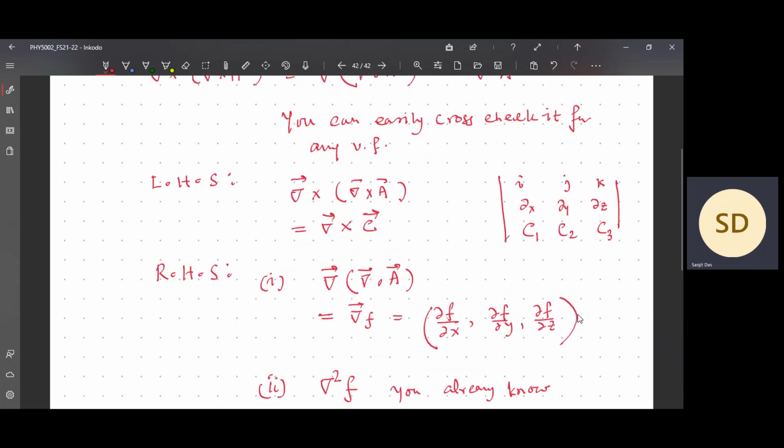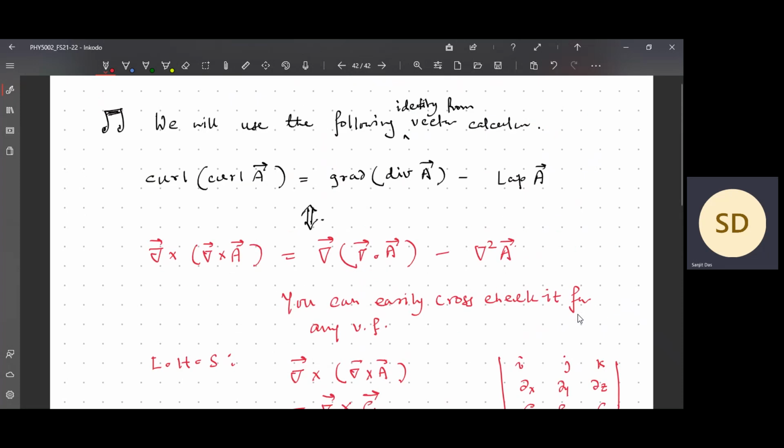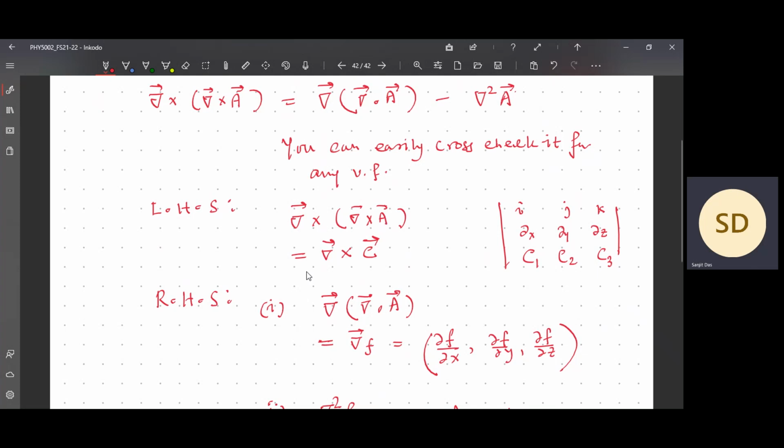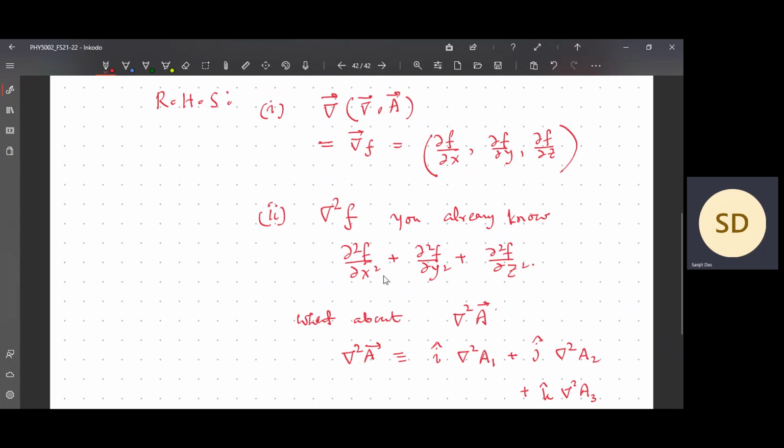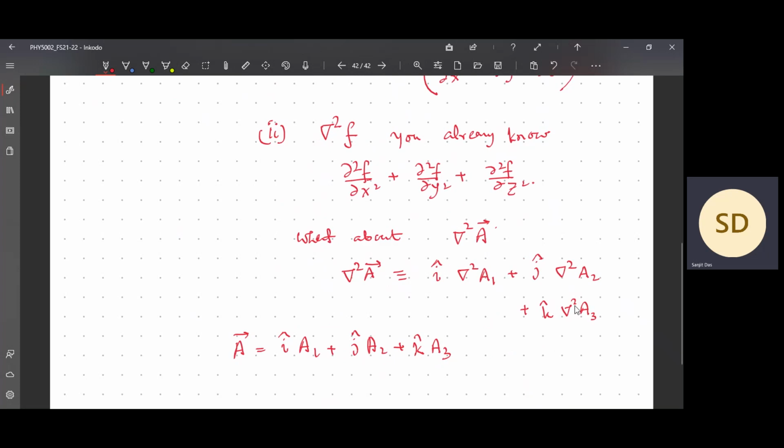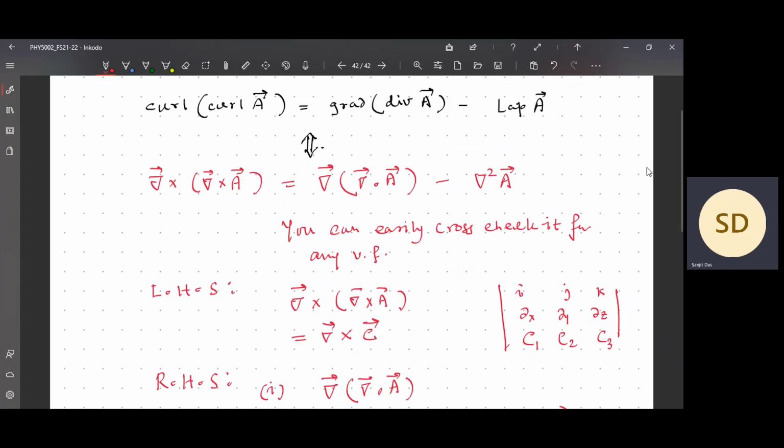So the right hand side is also a vector and the left hand side is also a vector. Carefully observe the attribute of this quantity. What is the entity over here? Del cross C is a vector. On the right hand side, the gradient of a divergence is also a vectorial quantity. And the Laplacian of a vector field, as you now know, is also a vectorial quantity. So it matches. Qualitatively, I have made you understand that this identity is working.